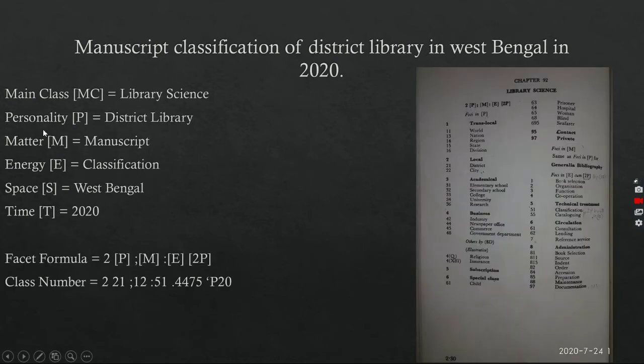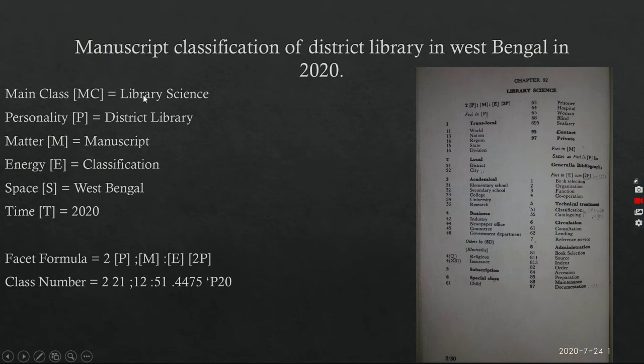Here you see that I have written in this slide all the isolate ideas side by side, with the category of the isolate idea. Main class: library science. Personality facet: district library. Matter: manuscript. Energy isolate: classification. Space: West Bengal. Time. Now we have to give the notation of these isolate ideas. After giving the notation, our classification work will be done.